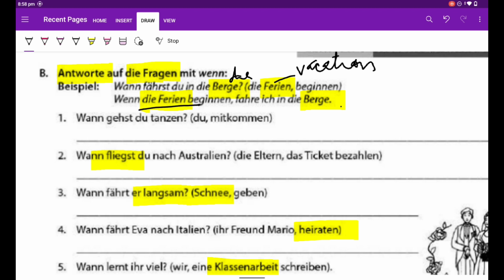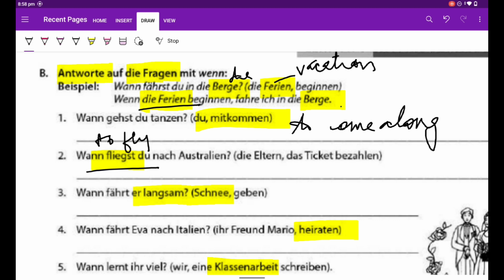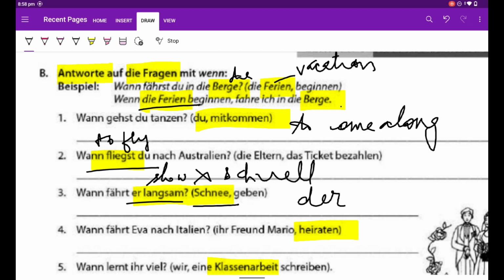Tanzen is to dance, mitkommen, to come along. Fliegen, to fly. You see, verbs always have en at the ending. Langsam, slow. Opposite is schnell. Schnee is der Schnee. That is snow. Heiraten, to marry.